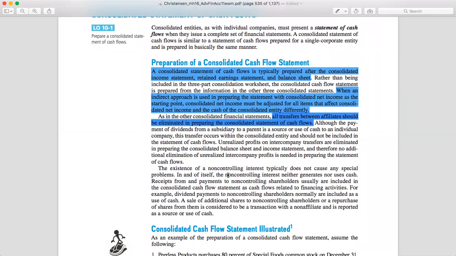Nah, if there is non-controlling interest, jadi kalau misalnya ada non-controlling interest, nah, laba yang nanti dialokasikan ke si non-controlling interest ini diberlakukan sebagai penyesuaian untuk apa? Untuk memperoleh jumlah kas yang dihasilkan dari aktivitas operasi, gitu.